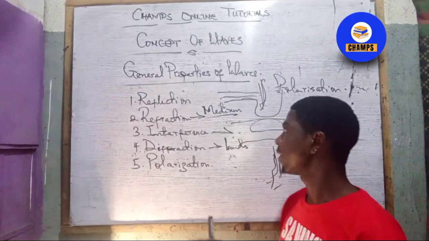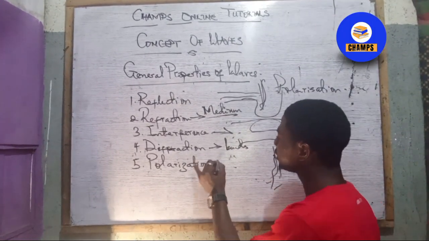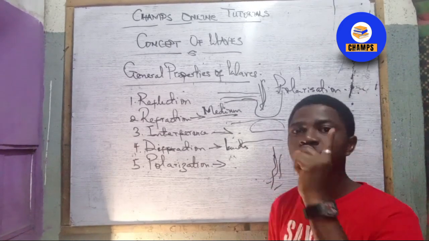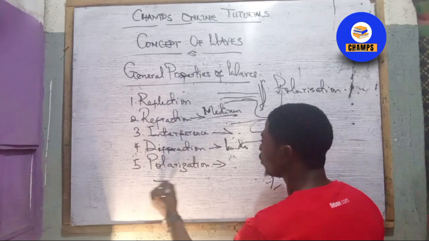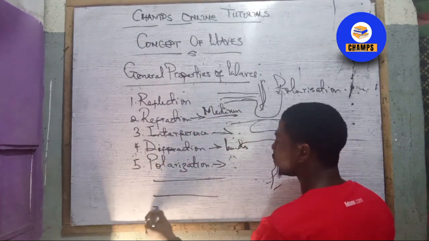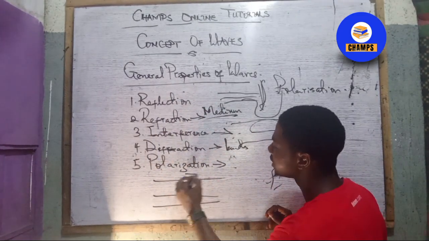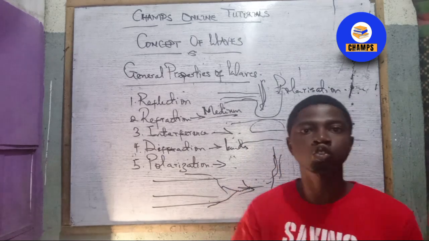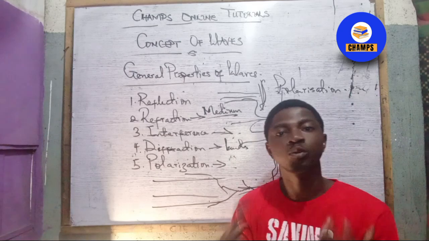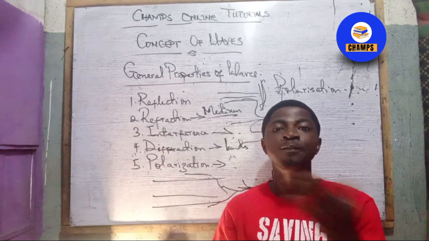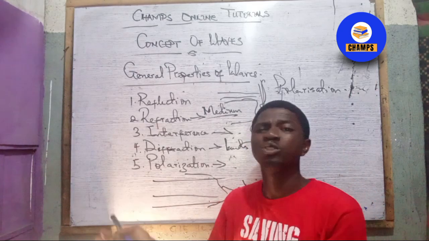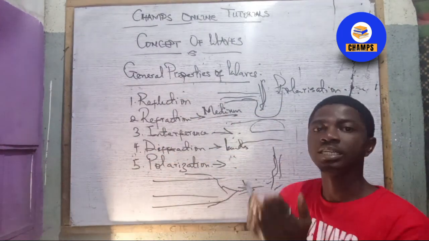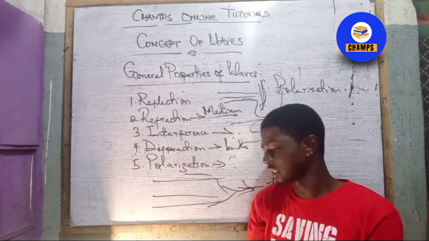Now to polarization. Just like I said, polarization is making a wave moving in different positions or many positions to move just in one phase. For instance, if we have a wave moving towards this way, we have another one moving towards this way, and we are trying to make these three move just in one phase. Let them move in just one line. That is what we know as polarization. And for polarization, we can use different instruments. We can use filters, we can use some other polarizers just to make sure that all our waves are moving in one direction. I believe this is very much clear now.